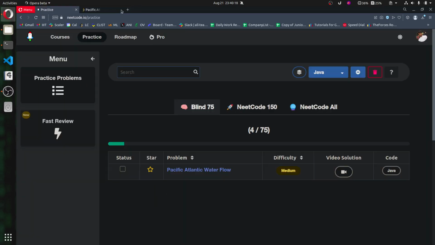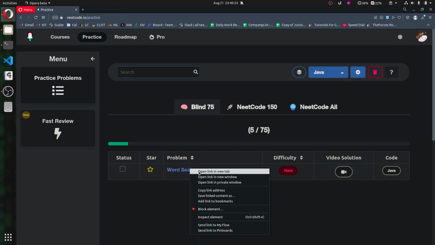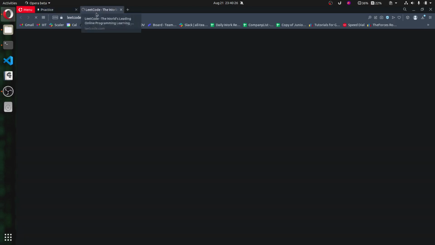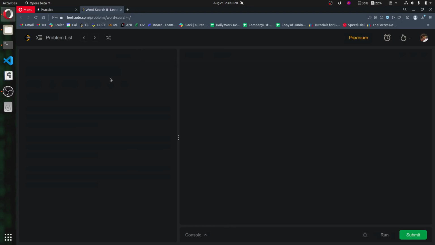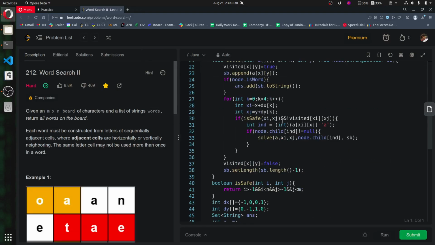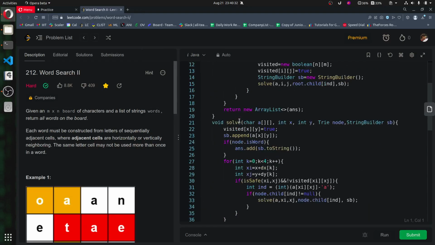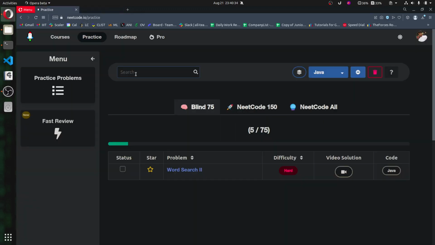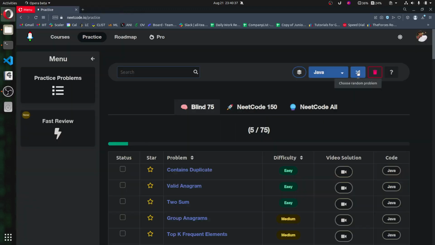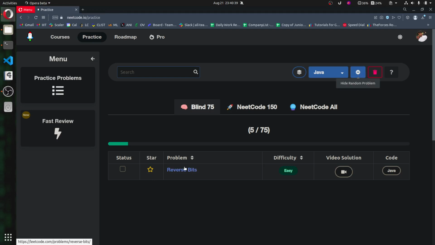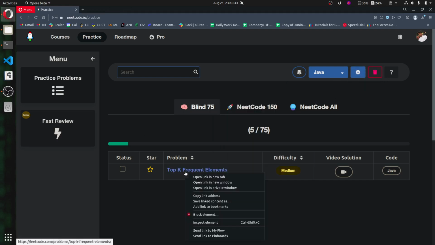Okay, let's do one more question, then we will just switch it off. What's this? It's a hard one and it will take time. Okay, I solved it, and it's a long question. I don't want to do such a long question. Okay, not this one, reverse criteria. I've solved this. Okay, top k frequent elements.